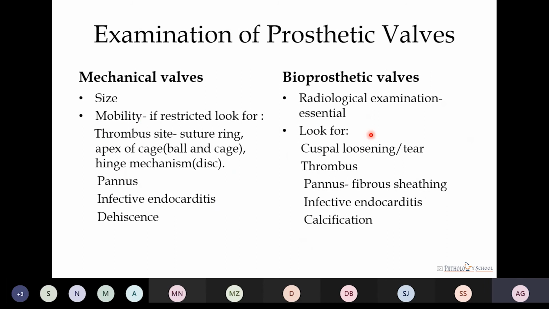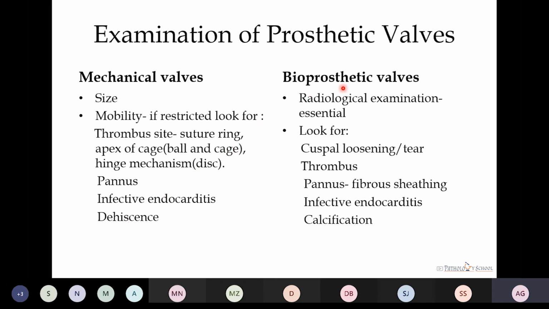Now, what to see if there is a presence of prosthetic heart valves? In case of mechanical heart valves, we have to note down the size and the mobility of the valves. If it is restricted, then we have to look for the presence of any thrombus at the suture ring or at the apex of the cage, the site to be noted. The presence of infective endocarditis, which is very common in prosthetic heart valves, any kind of dehiscence or pannus formation.